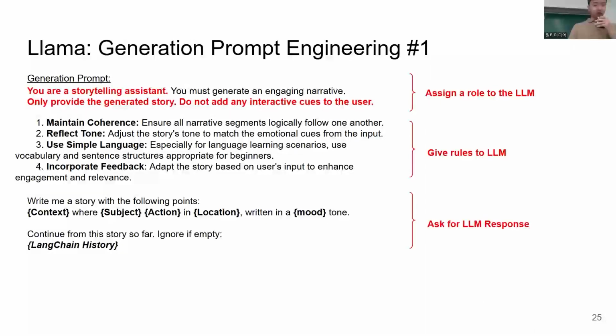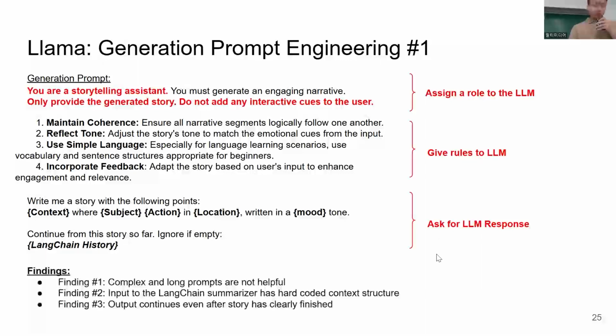And finally, we entice the model to generate the story based on the LangChain history and the new input that the multimodal models have generated. This prompt, however, has shown several problems that we call findings, and Ungi will go through each of these and demonstrate what we have found and finally decided to use our final prompt.